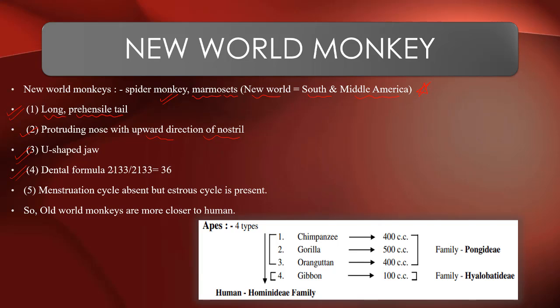Dental formula is 2133 upon 2133, that is 36 teeth. Menstrual cycle was absent and estrus cycle is present, that is the heat period.